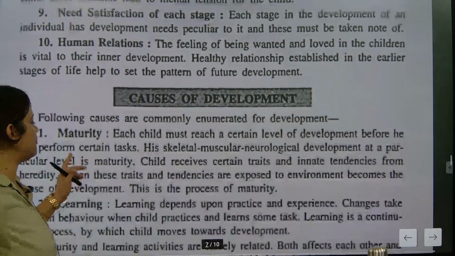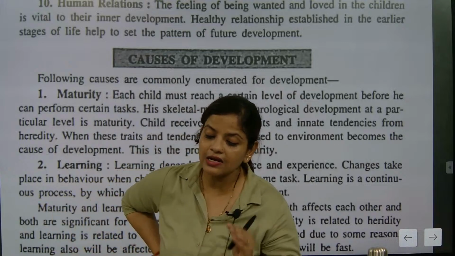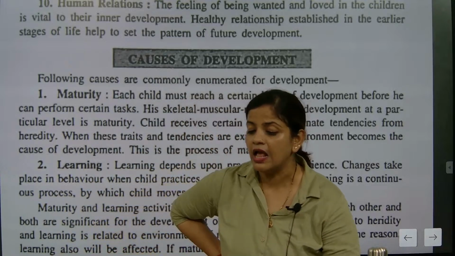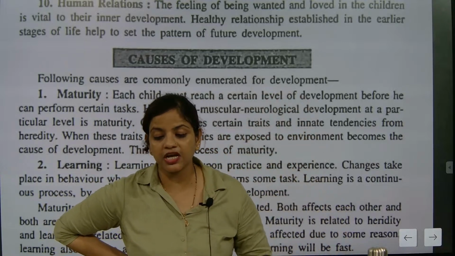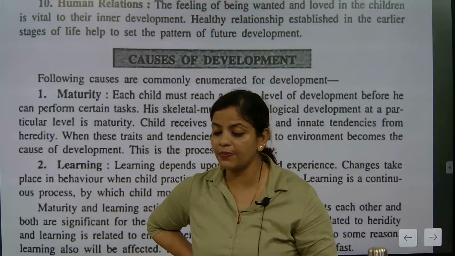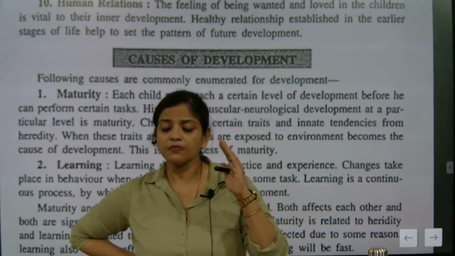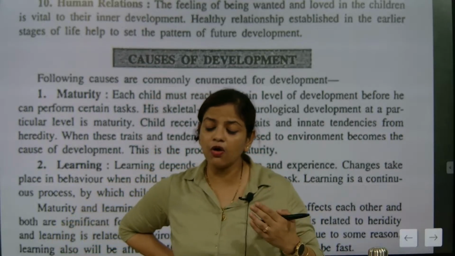Now, causes of development. In causes of development, we have studied maturity and learning. Both are very interrelated. Maturity comes with age, physical development, mental and emotional development, and maturity is one of the parts that is an innate tendency of heredity.